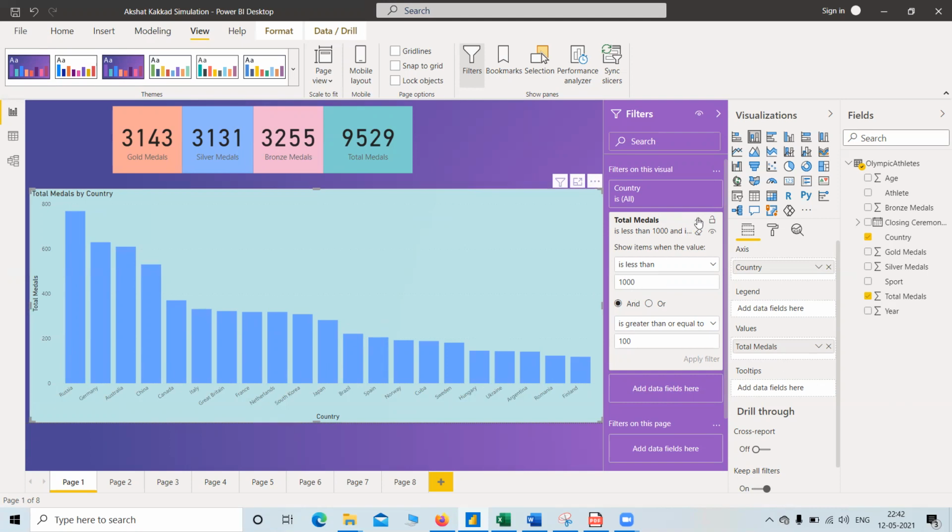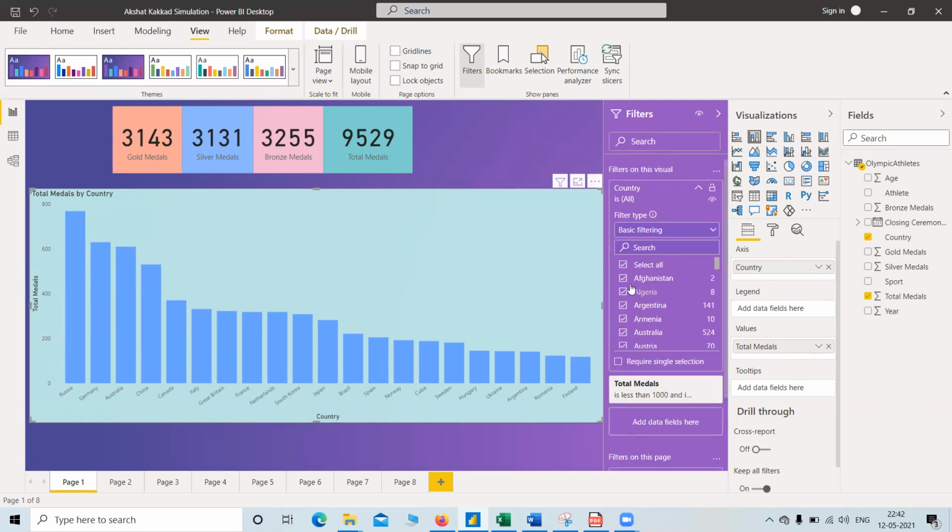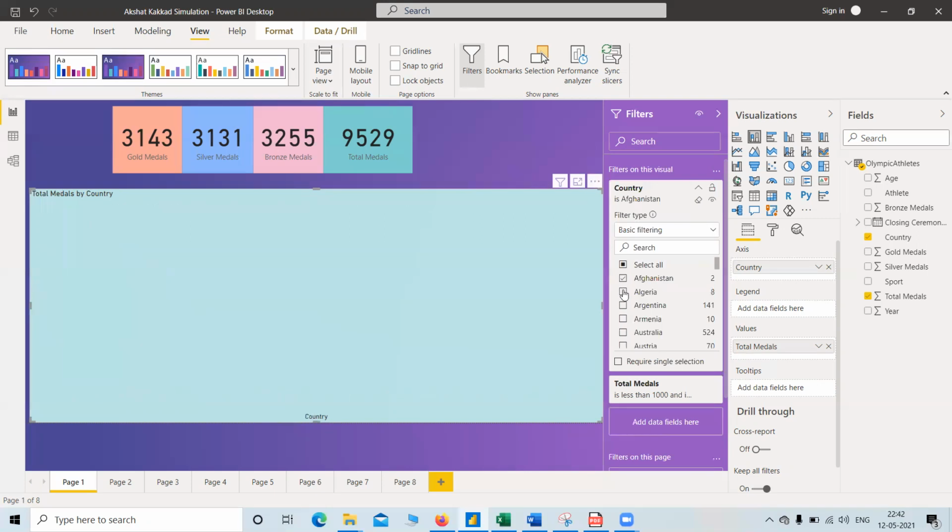So filters are also available for each and every graph and each and every plot over here. And in countries also, suppose we want to select only Afghanistan and Algeria, we want to perform analysis on this.